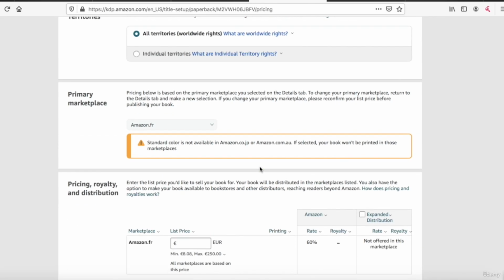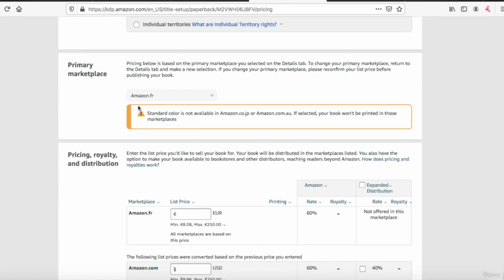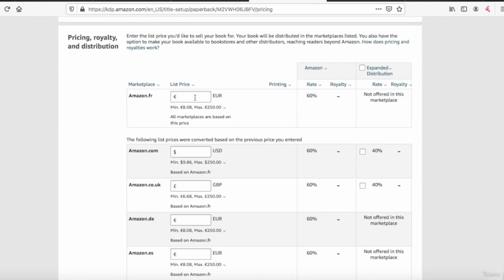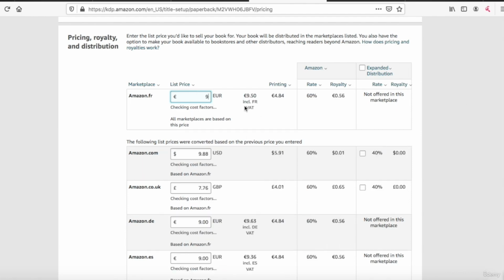I will have to select the price here for the French marketplace, okay? So the big difference with the US is that in France you will have a tax. So if I put 9, for example, you will see that the final price will be 9.50 and you have 56 cents of royalties. I will put a higher price.